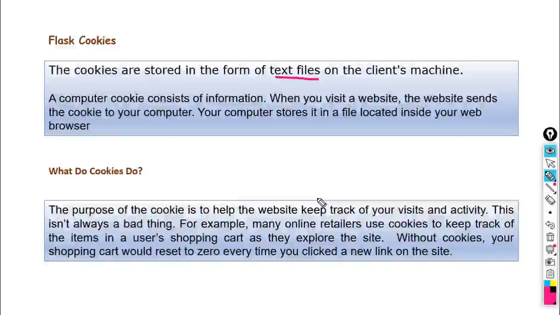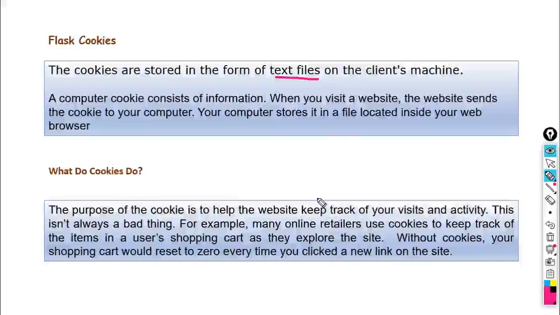Okay, so what is the meaning of this? Suppose you enter laptop in the search window of any e-commerce site. Suppose you have logged in to amazon.in and you entered the word laptop in the search window. So what would happen? You might see images of laptops on the Facebook page later. When we log into the Facebook page, it gives you a lot of images related to laptops.